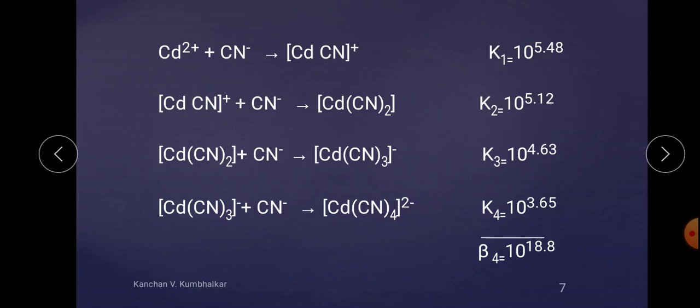At this stage it is 10 raised to the power 5.48. In this stage it is 5.12. In this case it decreases again. At the fourth stage, this is the minimum. In the previous slide we observed that K1 is greater than K2, K3, K4 and so on. So it has been proved by this also.